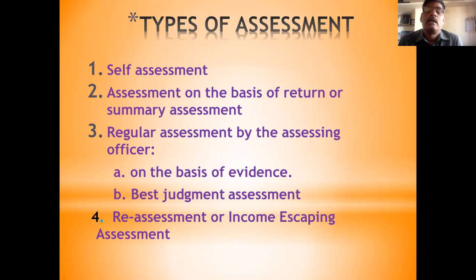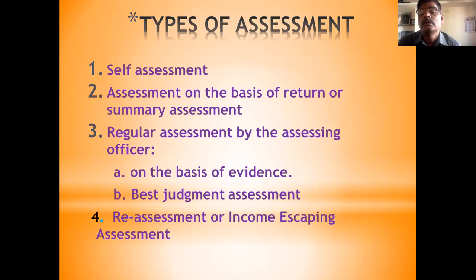Second stage. And third is regular assessment by the assessing officer. Regular assessment. Regular means it is a continuous work undertaken by the income tax department on the basis of evidence and on the basis of best judgment. There are two. On the basis of evidence means the regular assessment officer, the income tax officer, computes the total income and computes the tax based on the evidence given by the income holder.